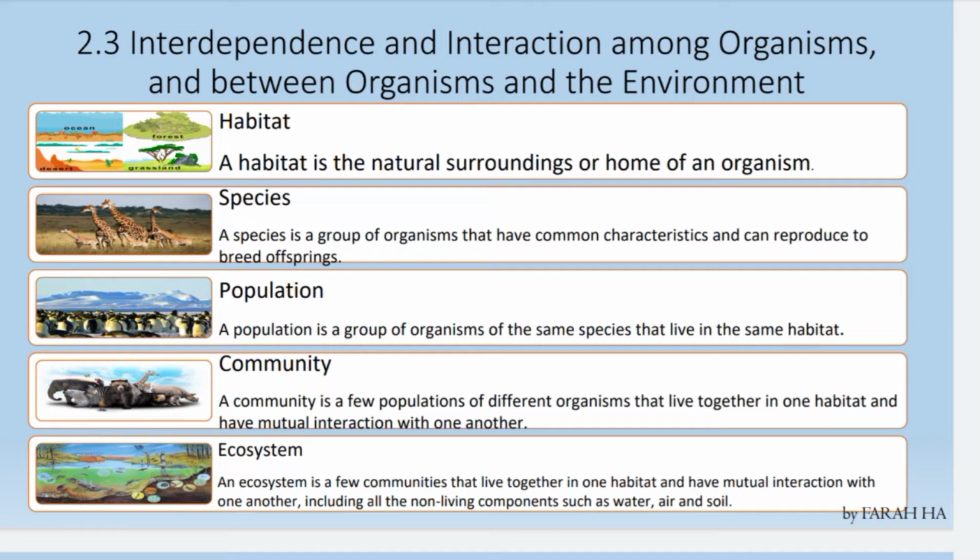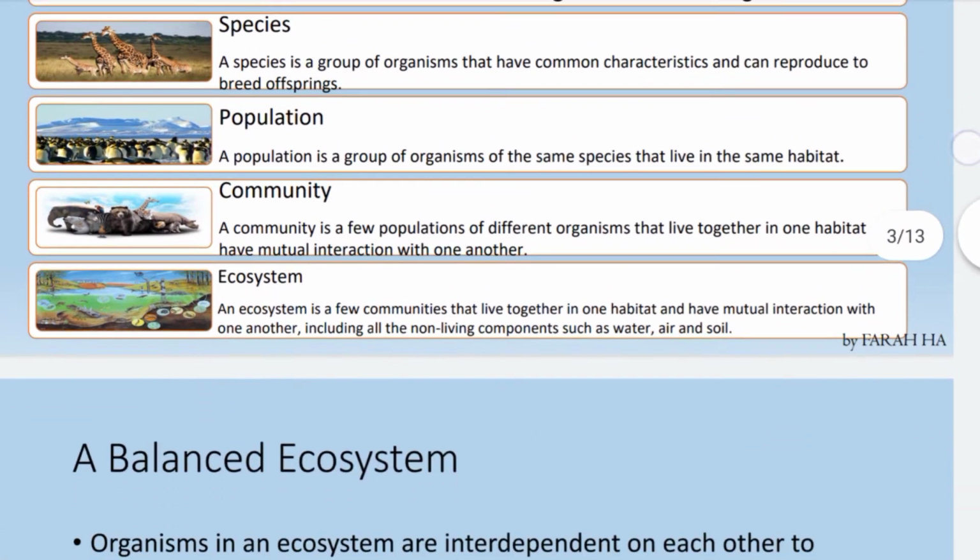Next is community. A community is a few populations of different organisms that live together in one habitat and have mutual interaction with one another. For example, in Africa, we have a group of elephants and a group of tigers. They live in the same habitat and also have mutual interaction. For example, a group of tigers and a group of deer. The mutual interaction is that the tiger will eat the deer because it is a food source for the tiger.